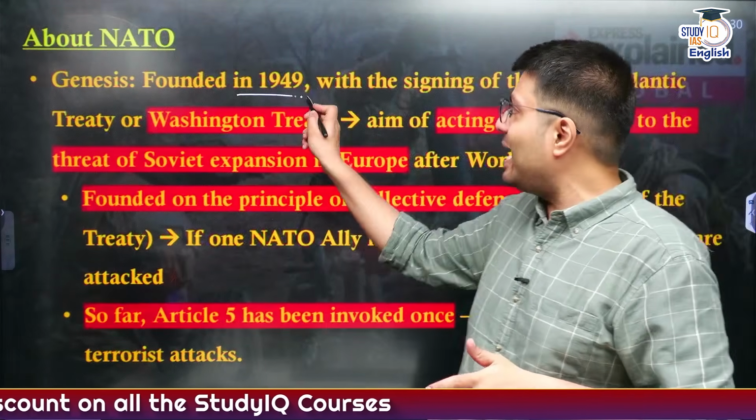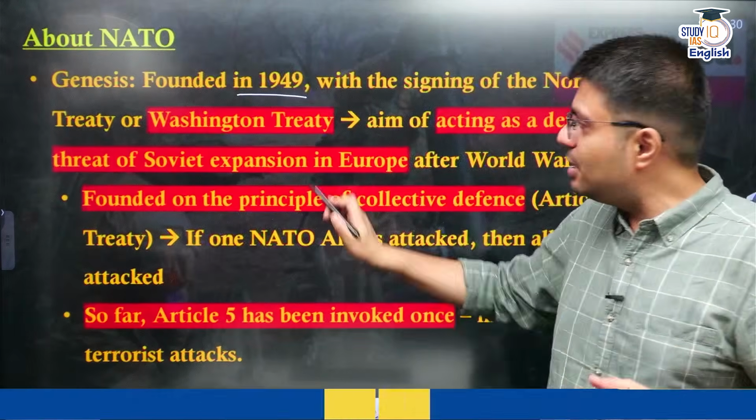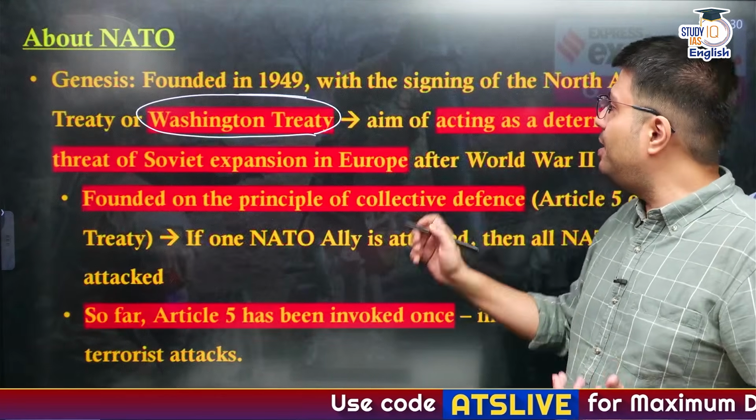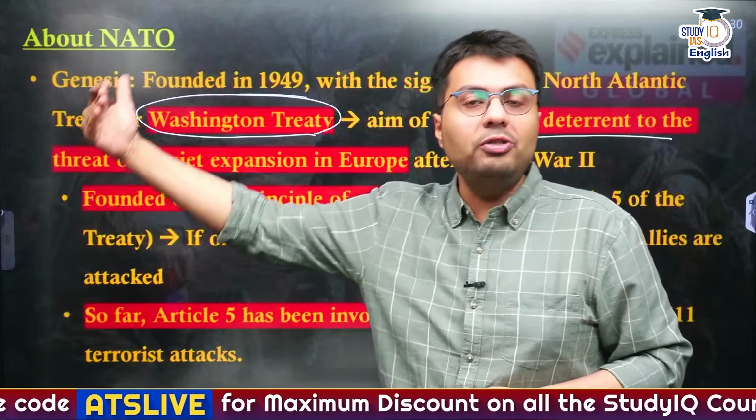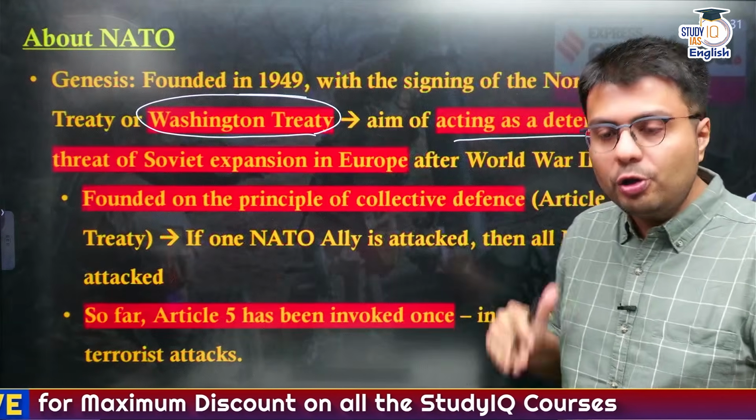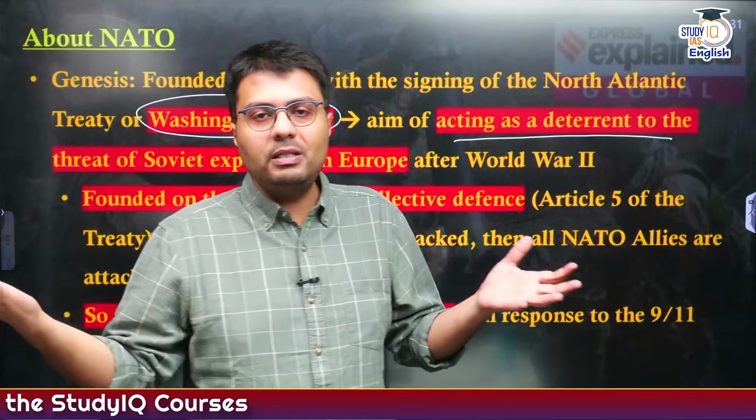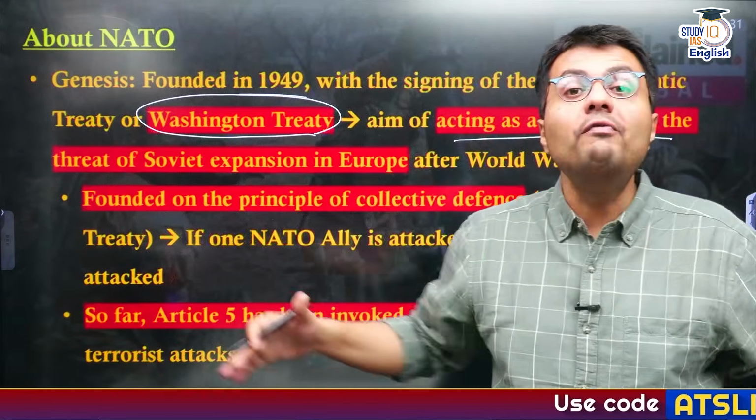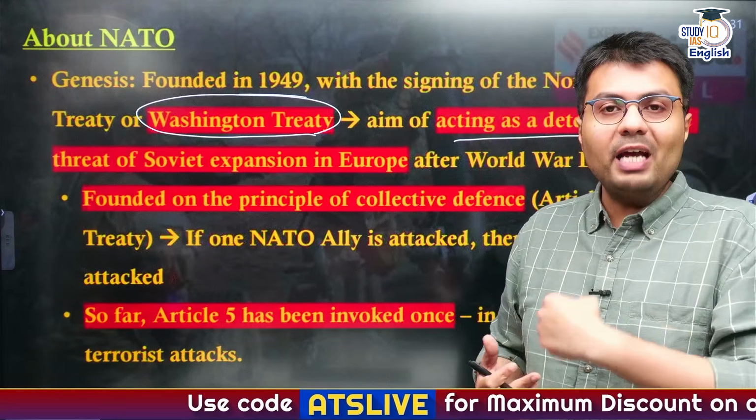NATO was founded in 1949 with the signing of what is known as the North Atlantic Treaty. It is popularly called the Washington Treaty. And the aim of signing this treaty was to act as a deterrent to the threat of Soviet expansion in Europe after the end of World War II. So after World War II ended, both the West as well as the East, represented by USSR, wanted to increase their span of influence. And both of these sides were involved in a competitive expansion.